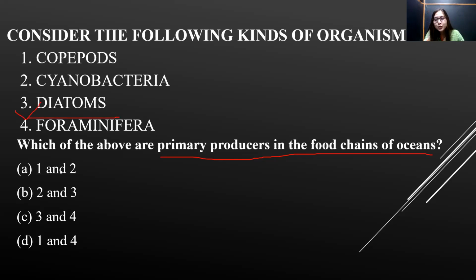And cyanobacteria also has photosynthetic ability. It has photosynthetic pigments. Cyanobacteria is also known as blue-green algae, and therefore this is also right. So our correct option is option B, 2 and 3, cyanobacteria and diatoms are correct, right?